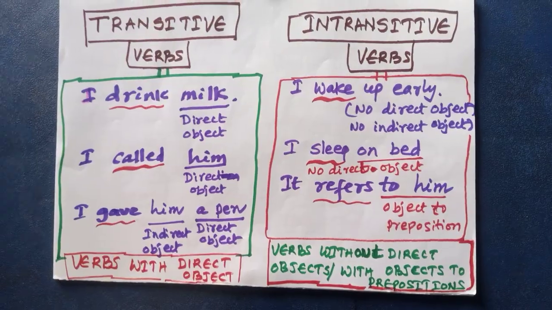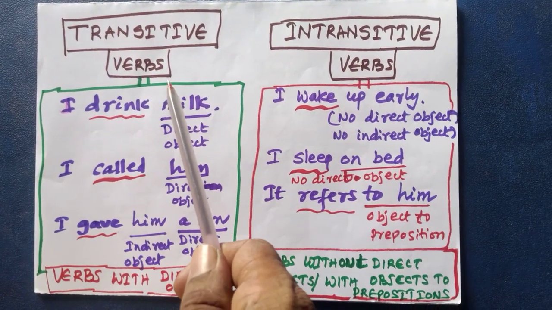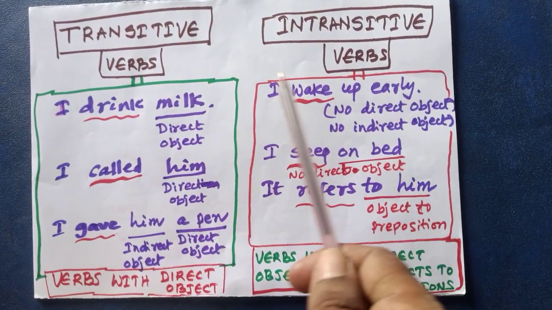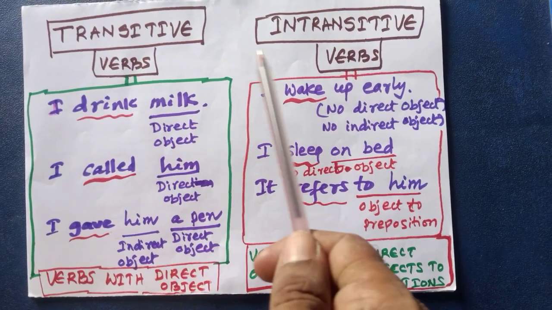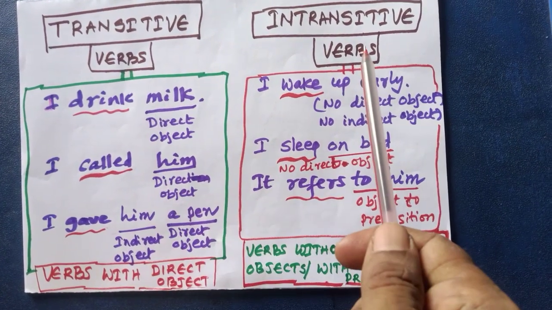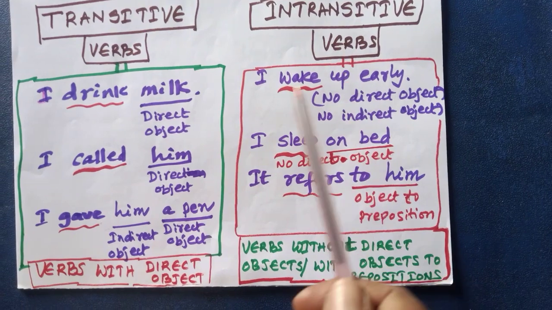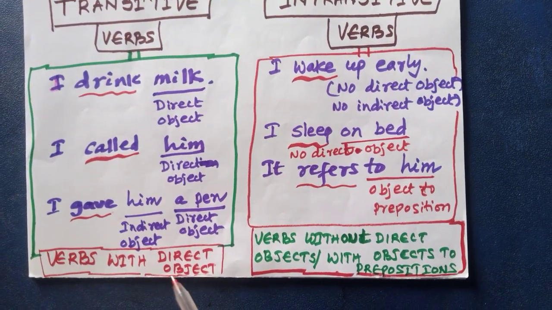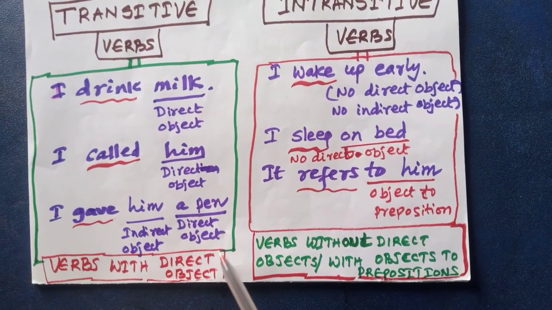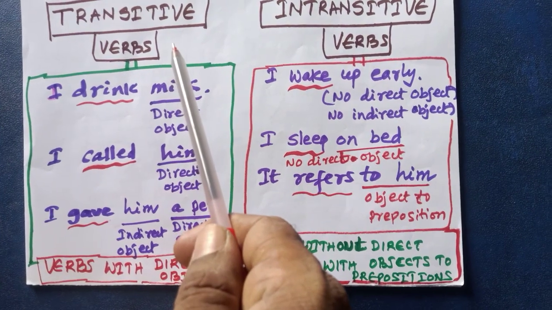In this video, I would like to share with you the topic transitive verb versus intransitive verb. Well, transitive verbs, intransitive verbs. What are transitive verbs? What are intransitive verbs? The verbs with direct objects are called transitive verbs.